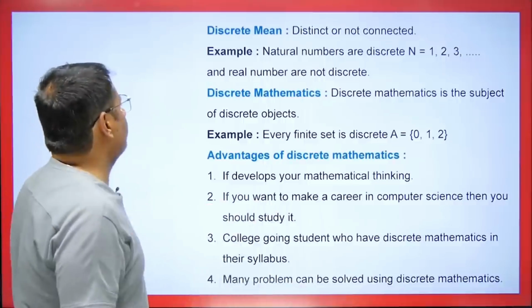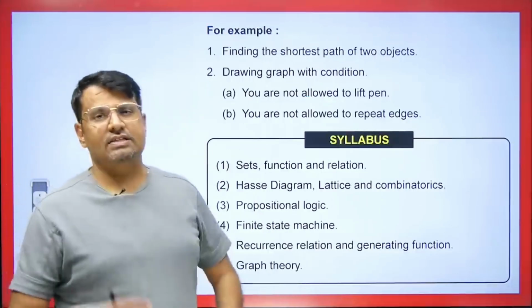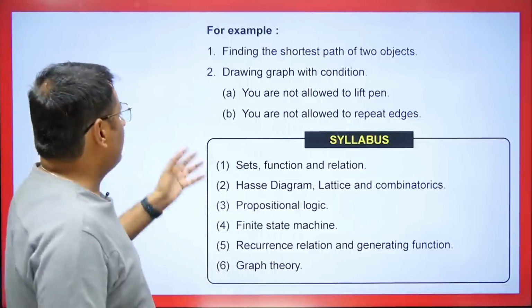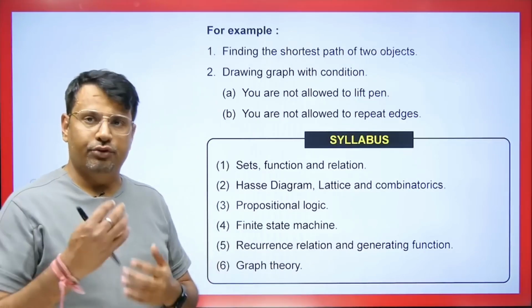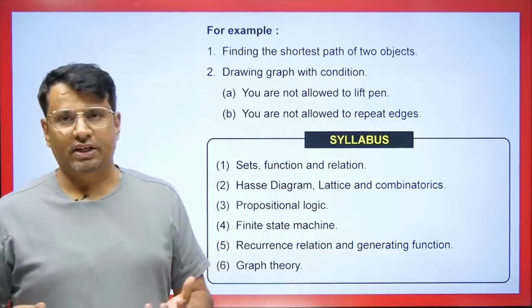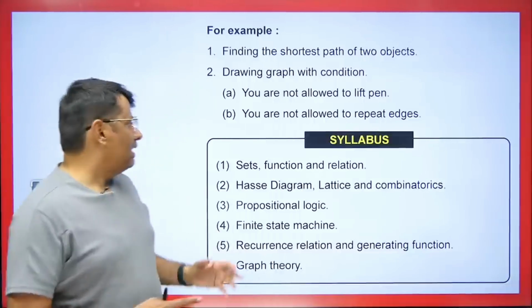Now let's move forward. Here, when we talk about examples, we consider what type of problems we can solve. For example, finding the shortest path between two objects or drawing graphs with conditions, right? When we study graph theory, there will be many things used there. The logical thinking we study, the logic we study, is also a part of discrete mathematics.